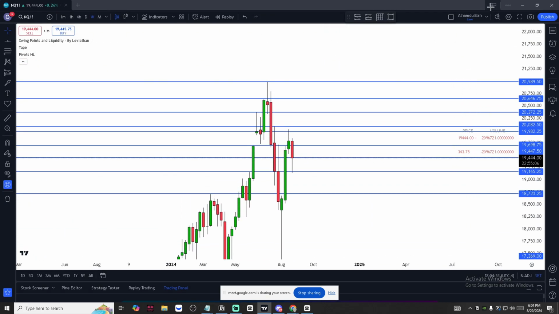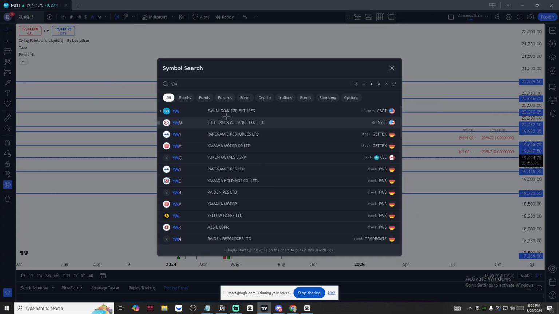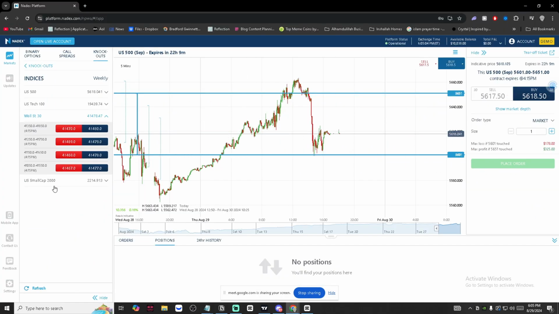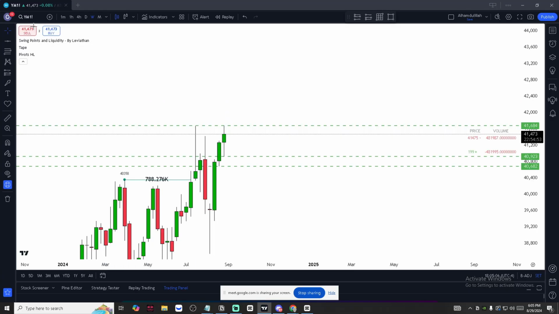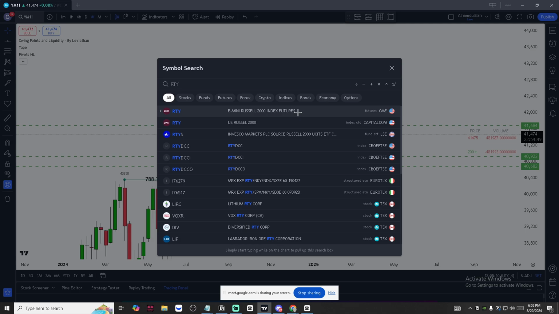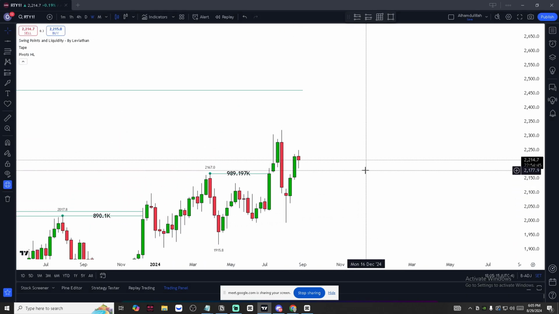Then they have the Wall Street 30, also known as the YM or Dow Jones, so you need to check that one out too. And then they have the small cap 2000, also known as the RTY, or E-mini Russell 2000. Not a lot of people play this one.